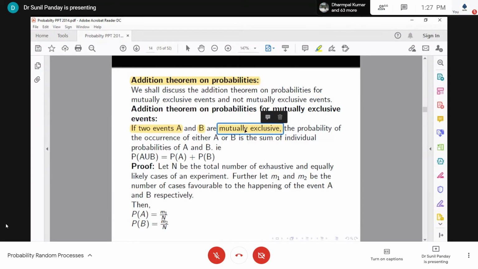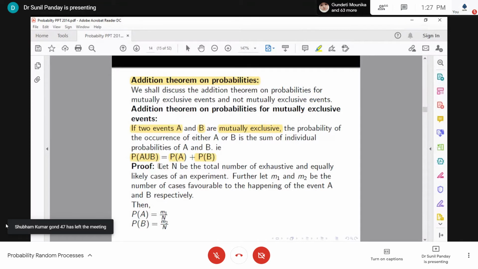Mutually exclusive means A intersection B is empty. It means they cannot occur simultaneously. So we have two events A and B such that their intersection is empty, and then we have to show that the probability of A union B, that is, the probability of occurrence of either A or B, is equal to the probability of A plus the probability of B.